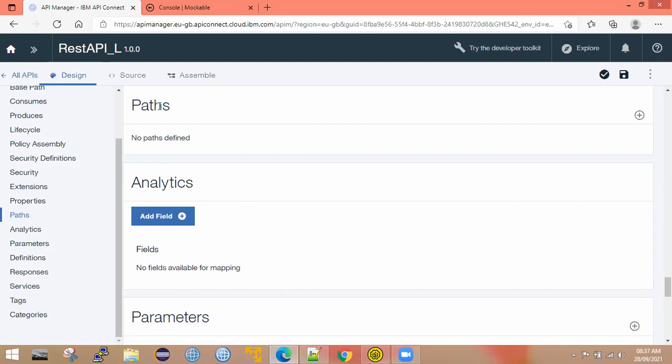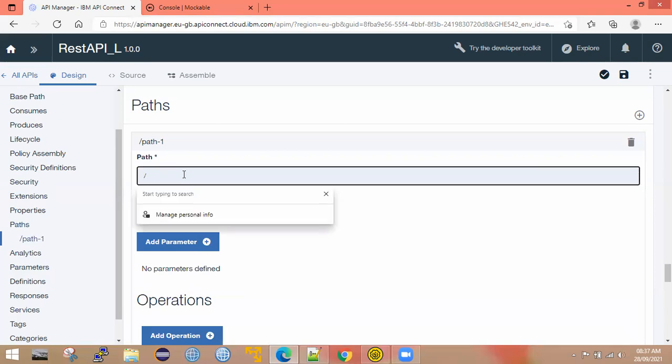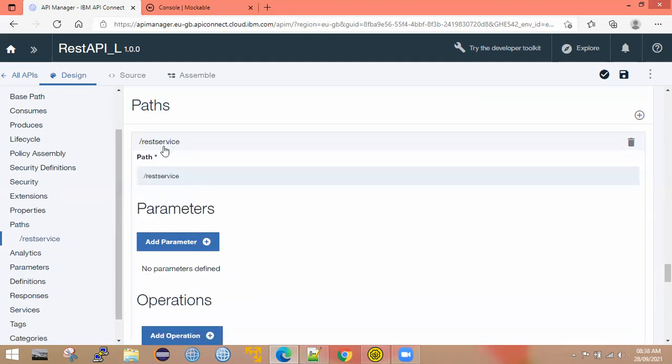So once you are in the design page, you cannot directly create the operation. First you need to create a path, and within that path, you need to create the operation. Okay, so first let me create a path. Let my path name be REST service. Okay, I created one path called REST service.